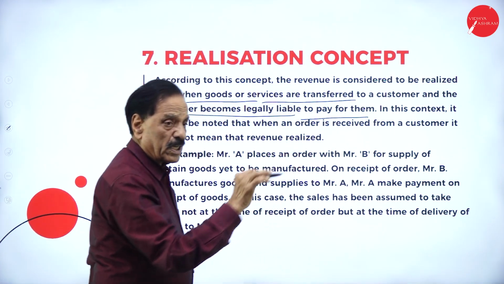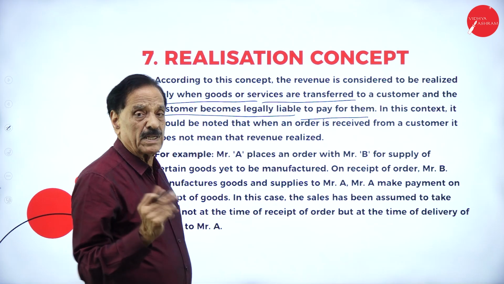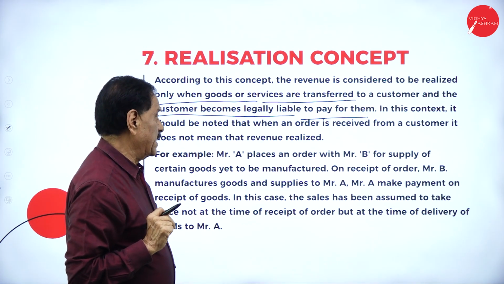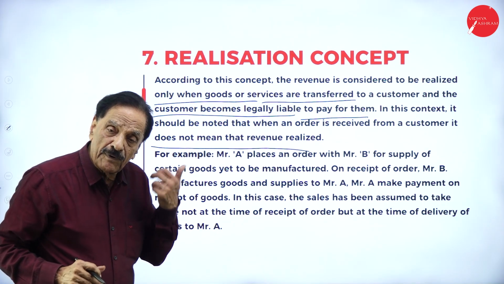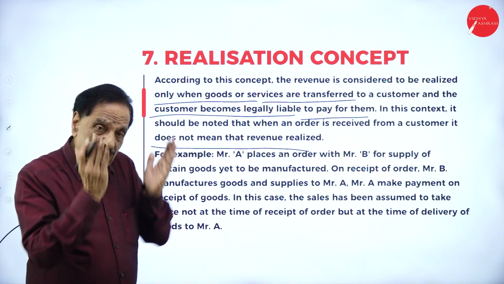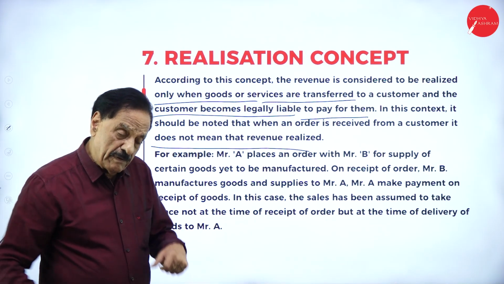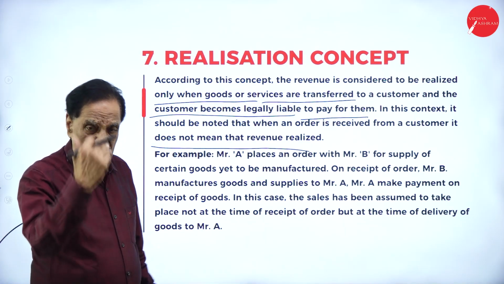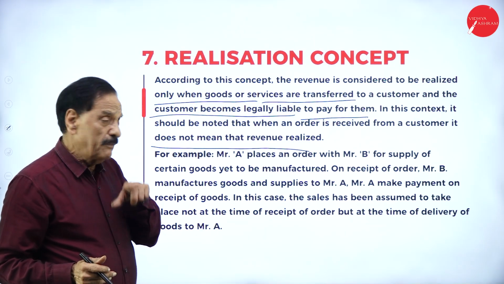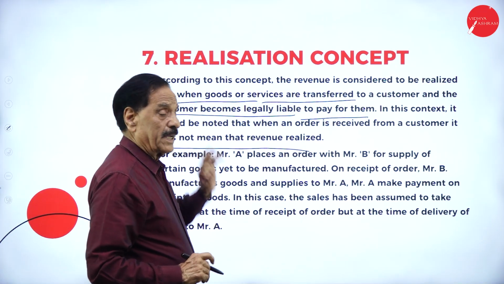When the goods reach the customer, then only is the customer liable to pay the creditor. When the order has come from the customer, it does not mean we receive the money. It's only an order. When the order comes and we deliver the goods to the customer, and the customer pays, then only can we say revenue is realized.